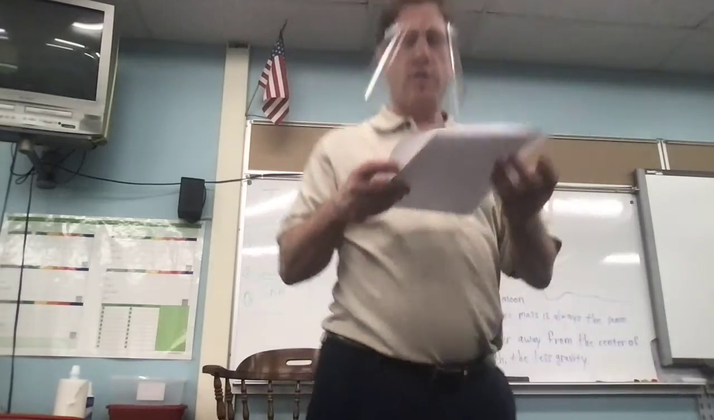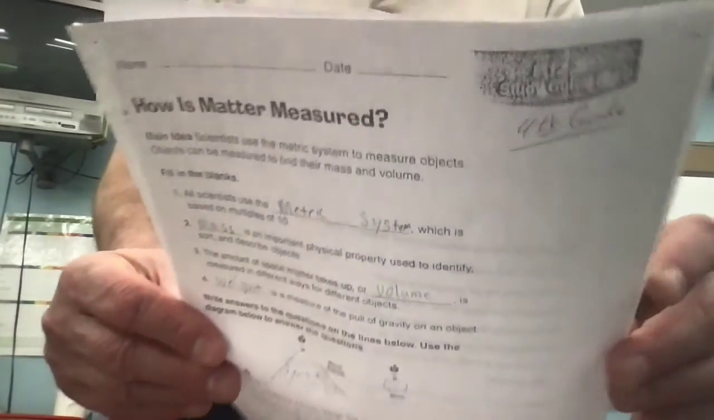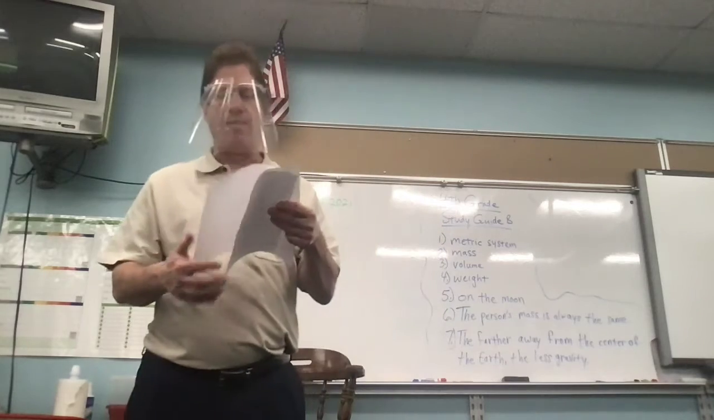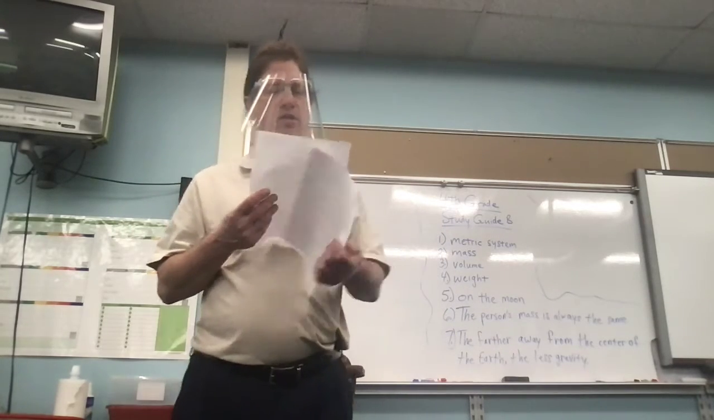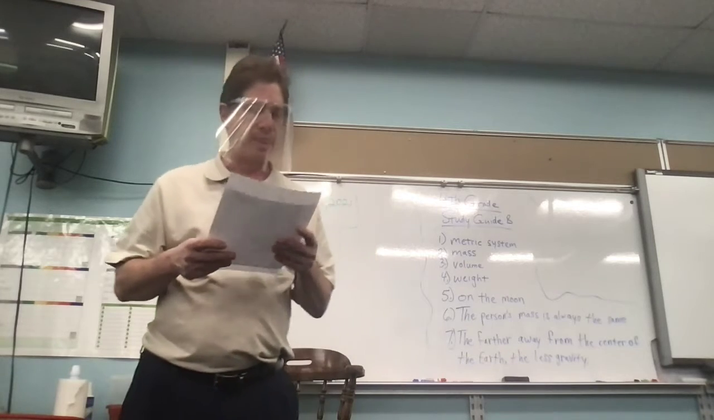Okay, so we have a study guide we're using in school that is not at home. You guys have this one on Google Classroom, and then we have this one in school. I'll go over it with you. This one says all scientists use the metric system, which is based on multiples of 10. So if you're a scientist, you're using the metric system.